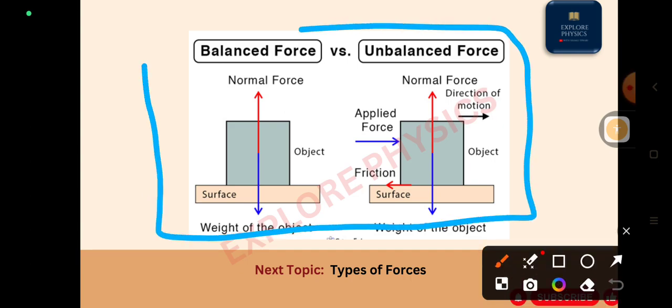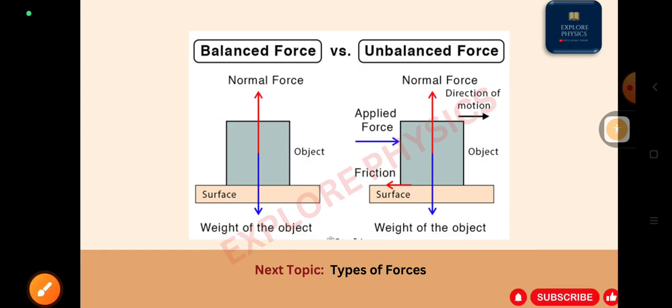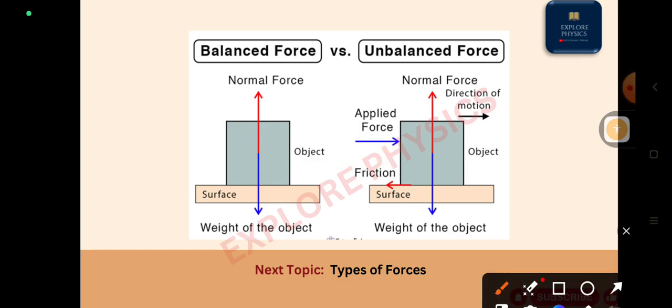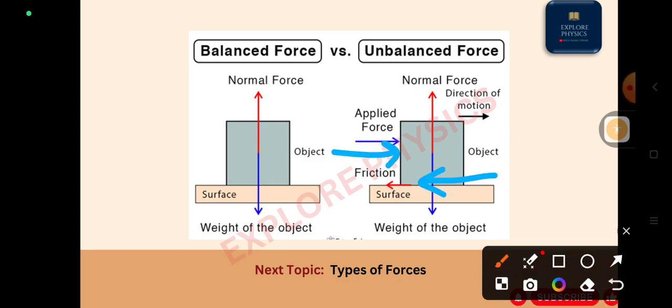See here one more, the same box that we took in the previous one, I have taken here. This normal force and the weight of the object will balance each other, right? But whenever we apply force in this direction, an opposite force will act in the other direction. But still, in which direction is the motion happening? In the positive direction, right? So if the motion is in the positive direction, then what happens? An unbalanced force is acting on the object. I hope you understood. Thank you very much.